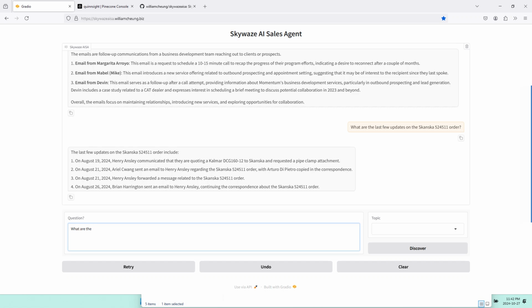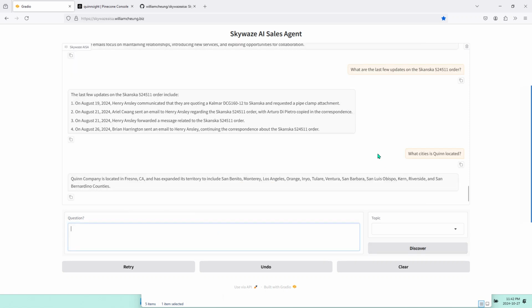What cities is Quinn located in? It should be all in California. Okay, let's discover and see what happens. Okay, so it lists all the cities where Quinn is located in California. Okay, so that's a demo of